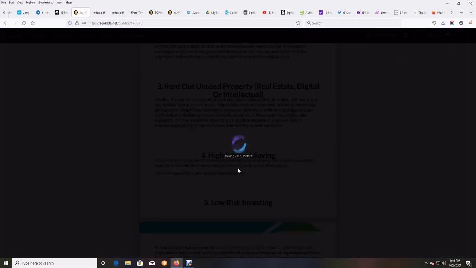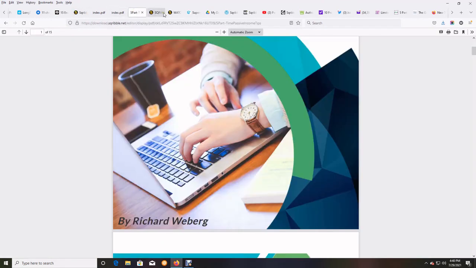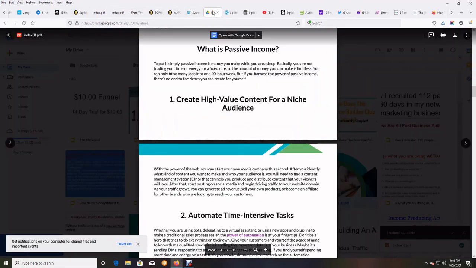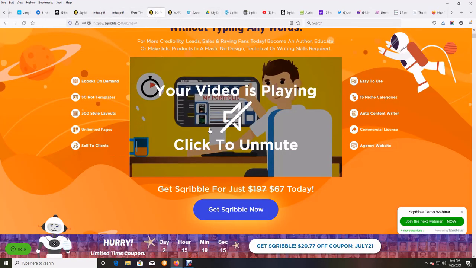Now it'll save the current copy. So now I'd want to download this again. If I had edited it back to Google Drive, I would re-download it again and get it back in here as another version because it has an edited version in it. So that's the version I would want to use then, and I would replace my link wherever it was. But that's how simple Sqribble is to use.